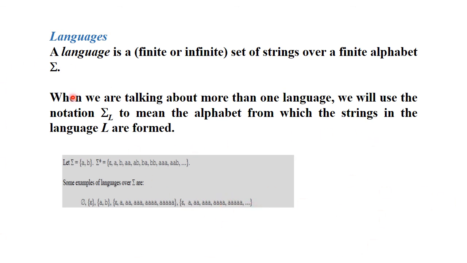So these are some examples of languages. Here I have generated 1, 2, 3, 4. This and this are the same. That's about the notations and the definitions related to automata.